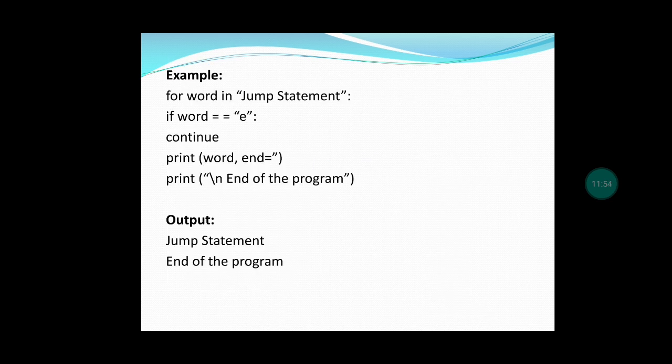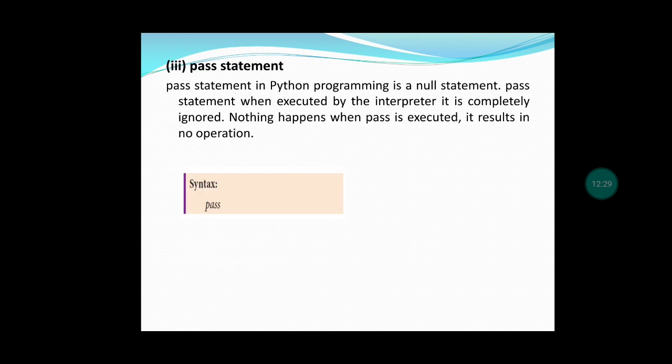Let us see the example. If you are using break here, after seeing E, that is true, it prints as jump STAT. But continue statement continues till the end of the word, that is jump statement, JUMP space STATEMENT. After that, finally the end of the program is also printed. So the end of the line has been printed as end of the program. So this is the example for the continue statement.